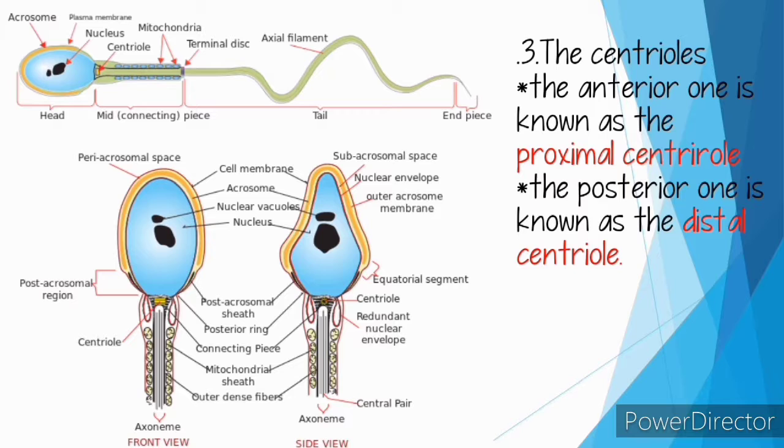The axial filament or the flagellum is composed of 2 central longitudinal fibres and 9 peripheral fibres. The distal centriole and the basal part of the axial filament occur in the middle piece of the spermatozoa. The mitochondria of the spermatids fuse together and twist spirally around the axial filament. Thus, most of the cytoplasmic portion of the spermatids, except the nucleus, acrosome, centrioles, mitochondria, and axial filament, is discarded during spermatogenesis.